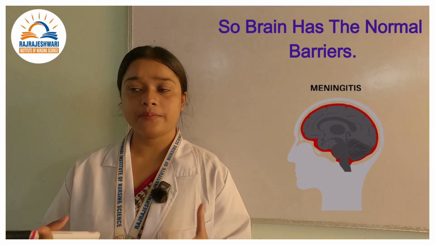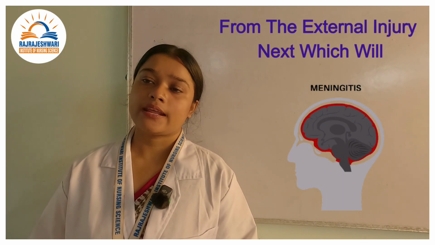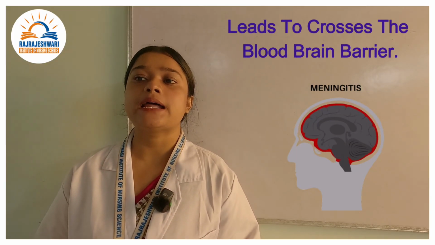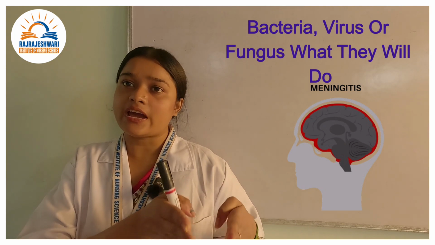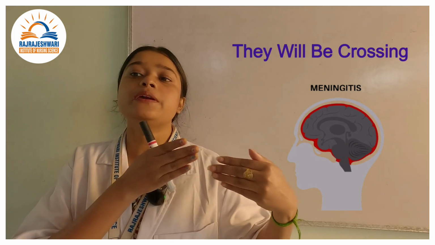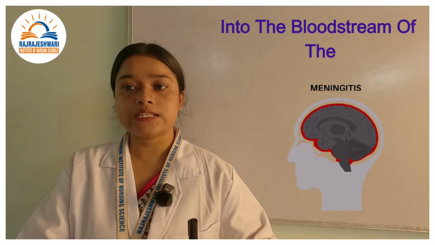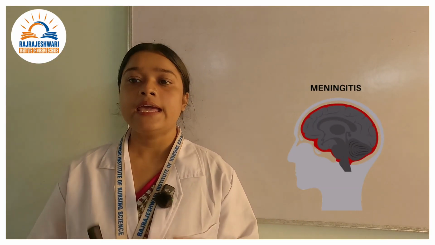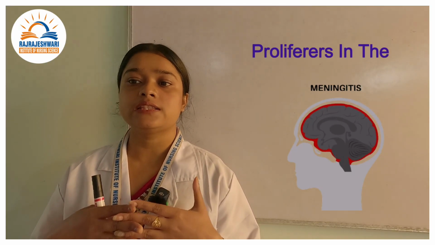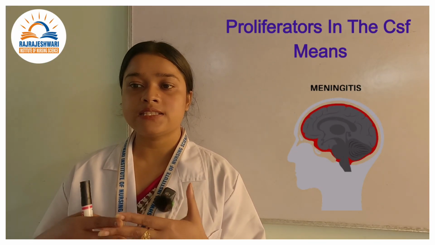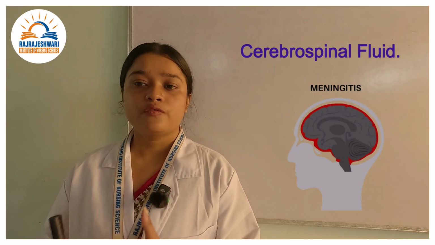The brain has normal barriers, and those barriers protect us from external injury. Next, it leads to crossing the blood brain barrier. After crossing the normal barrier, the bacteria, virus or fungus cross the blood brain barrier, entering into the bloodstream of the brain. Next, it proliferates in the CSF, which is cerebrospinal fluid.